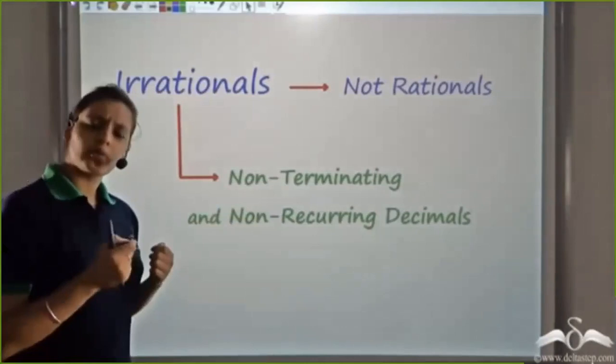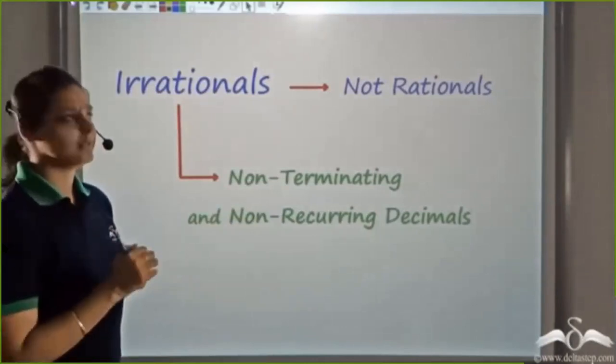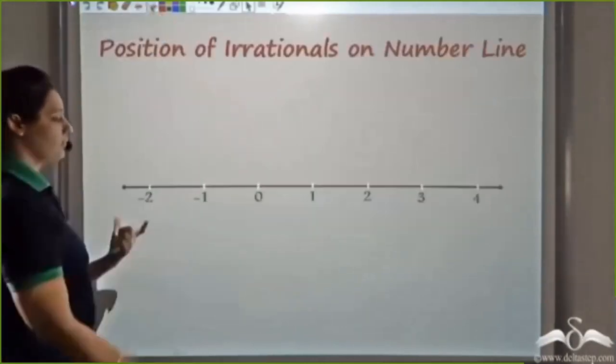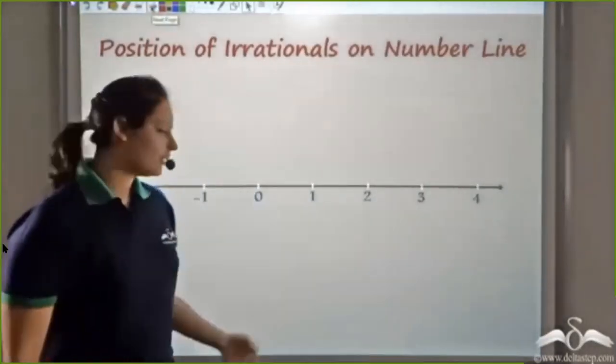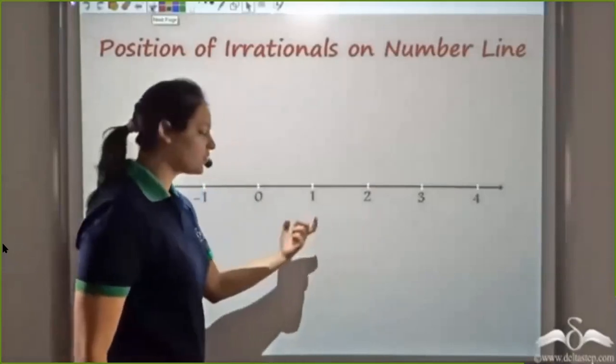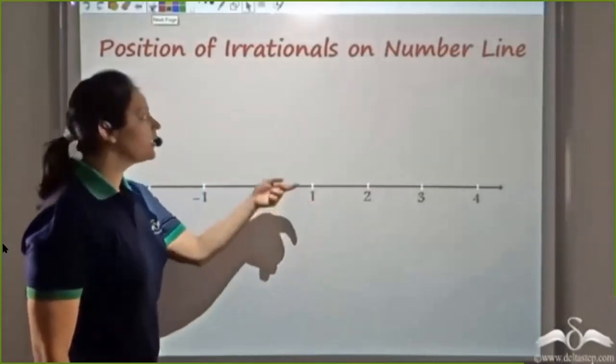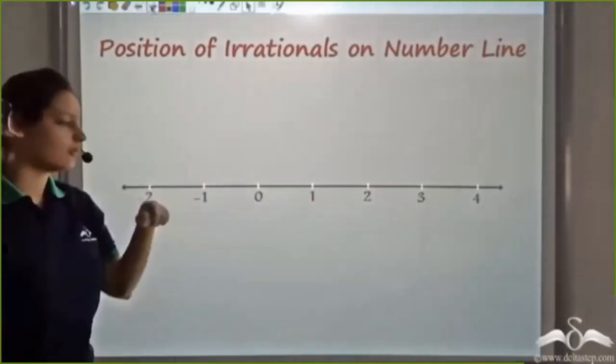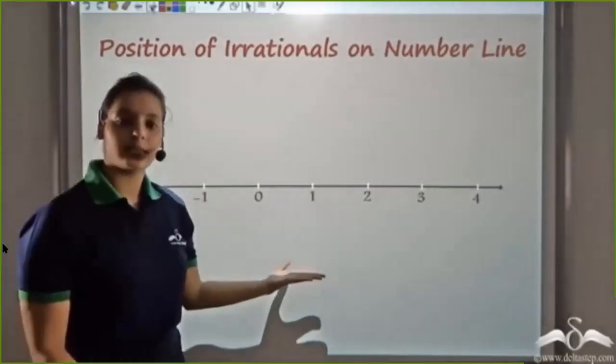Now, how do I plot these irrational numbers on a number line? That is the question. We've seen integers on a number line. Between any two integers, we've seen fractions, that is, the rational numbers, which are integers plus fractions. Now, how do I plot these irrational numbers? Where do they lie on the number line?